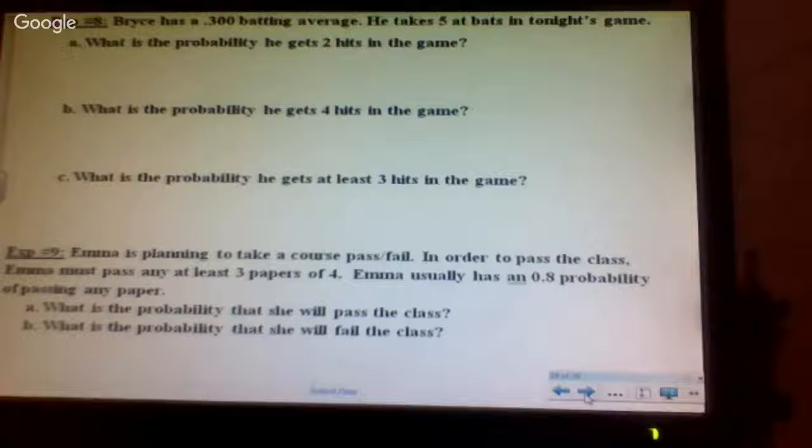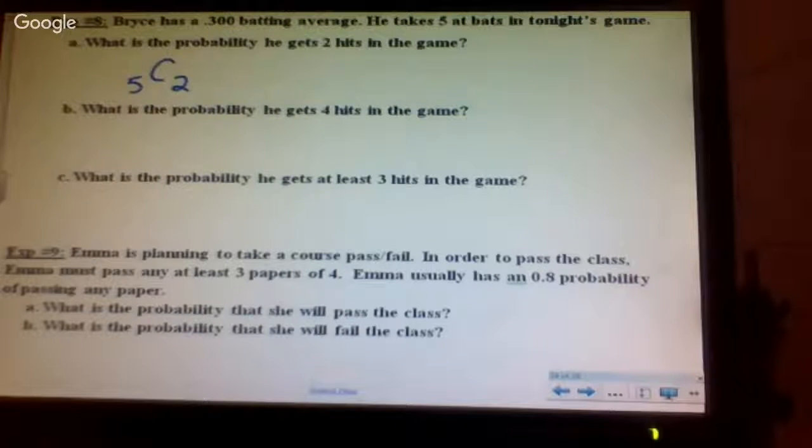Okay. Bryce has a .300 batting average. He takes 5 at bats at tonight's game. What is the probability he gets 2 hits in the game? How do I write getting 2 hits in the game? Wait. How many at bats is he taking total? 5. So 5 C 2. He's getting exactly 2 hits.